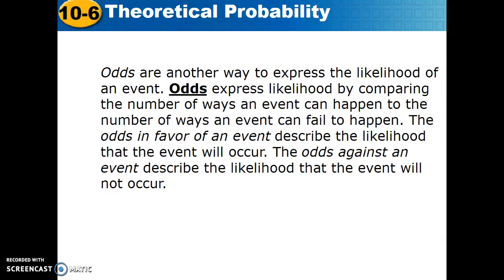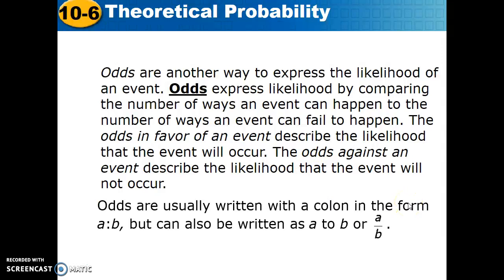In a separate vein, we're going to talk about odds. They're closely related, but we have to get the fine details about how they differ. Odds are another way to express likelihood. Odds express likelihood by comparing the number of ways an event can happen to the number of ways it can fail. Not the total, but can happen, can't happen. The odds in favor of an event describe the likelihood that it will occur. The odds against describe the likelihood that it won't occur.